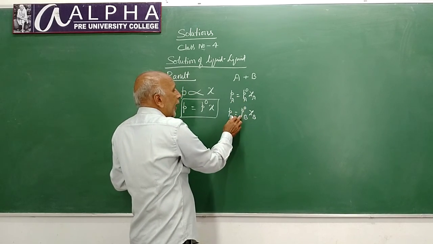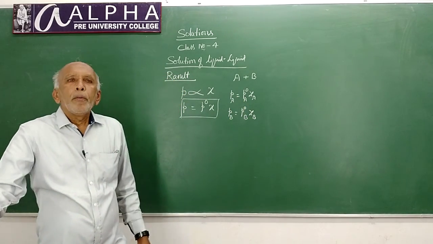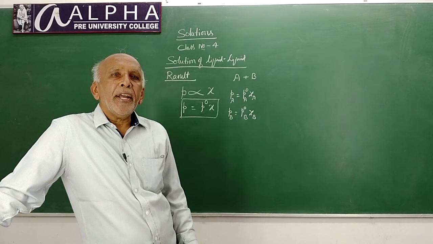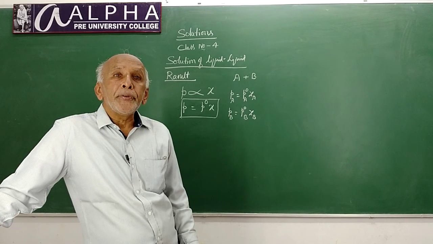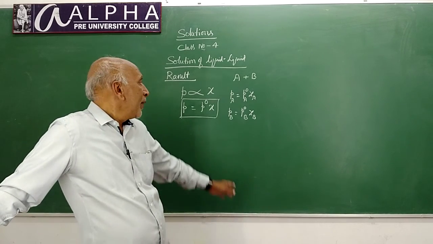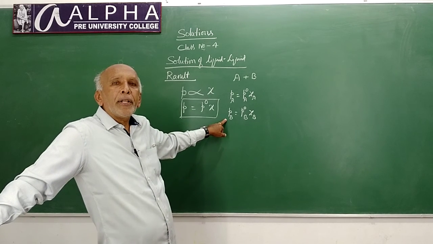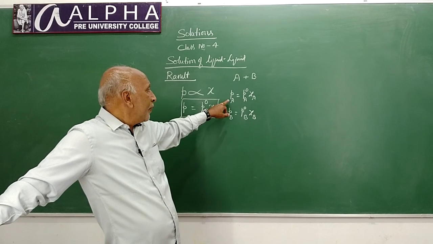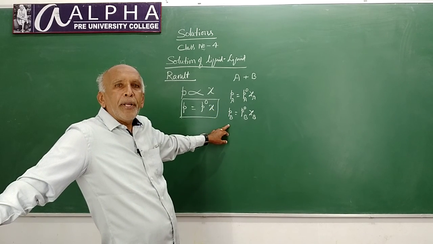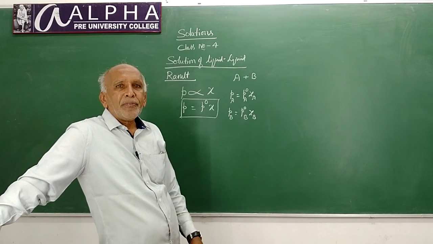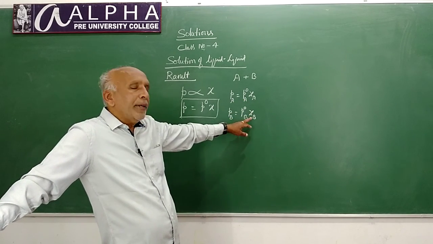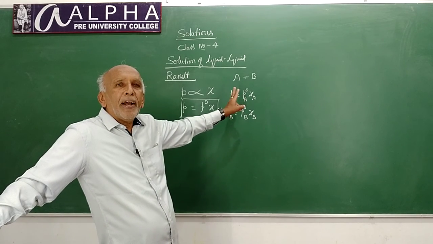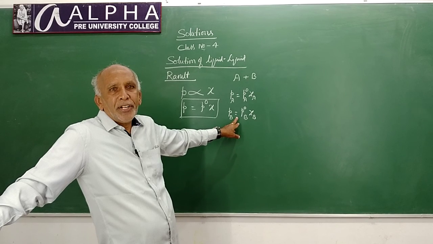Here P naught A and P naught B are the vapor pressures of liquids A and B in their pure state. Pa and Pb are the partial vapor pressures or partial pressures of liquid A and liquid B in the solution. Chi A and chi B are the mole fractions of liquid A and liquid B in solution.